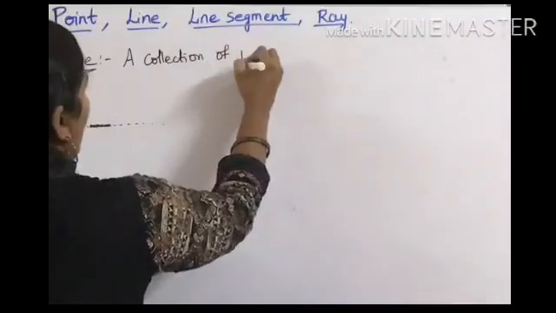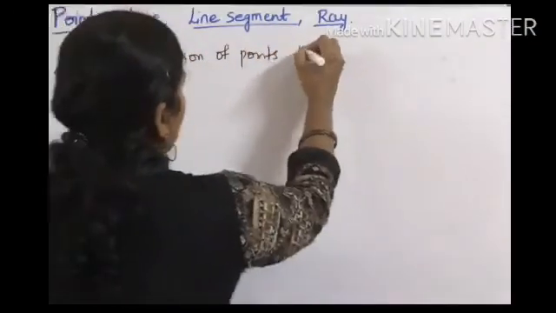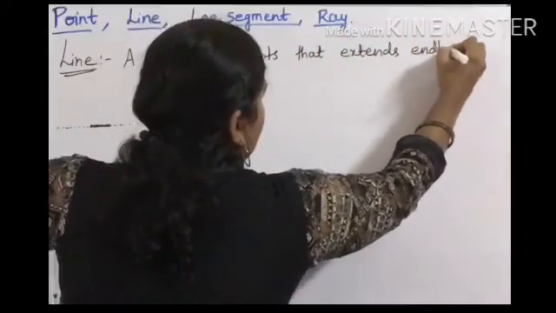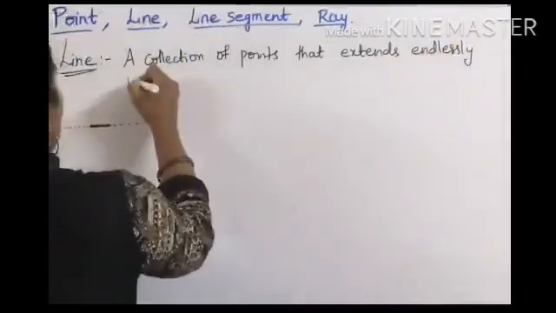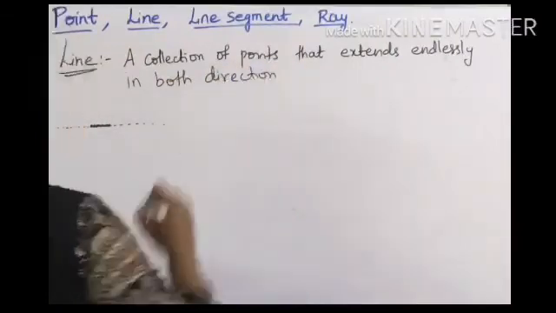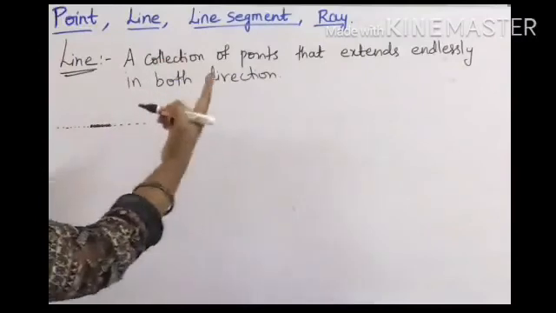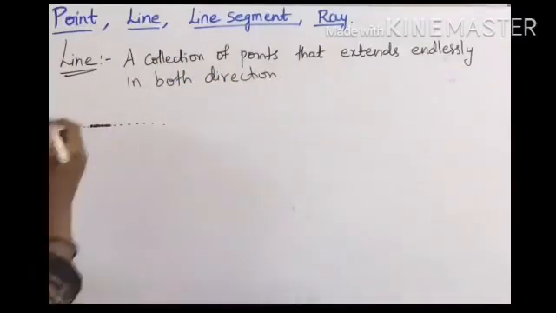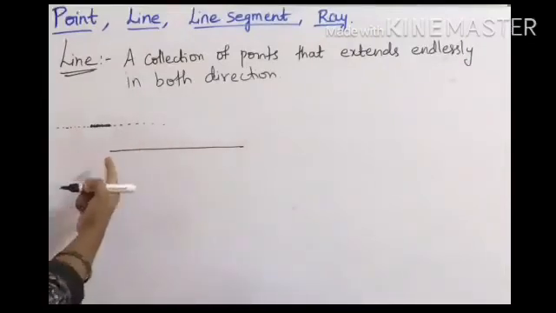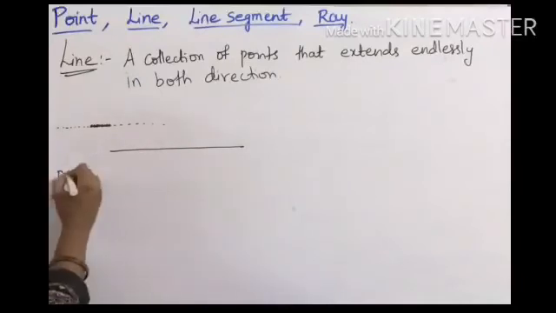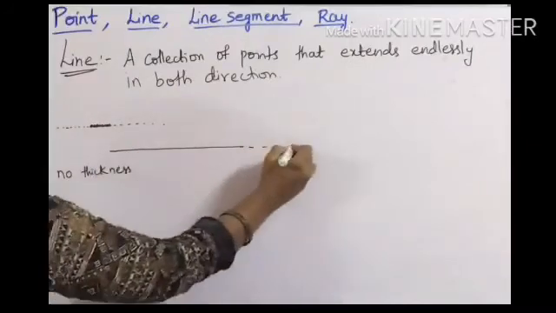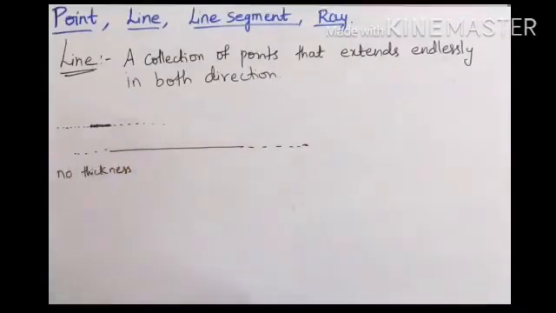that extends endlessly in both directions. So a line is a collection of points that extends endlessly in both the directions. So a line is a straight one-dimensional figure having no thickness and extends indefinitely, endlessly in both the directions.